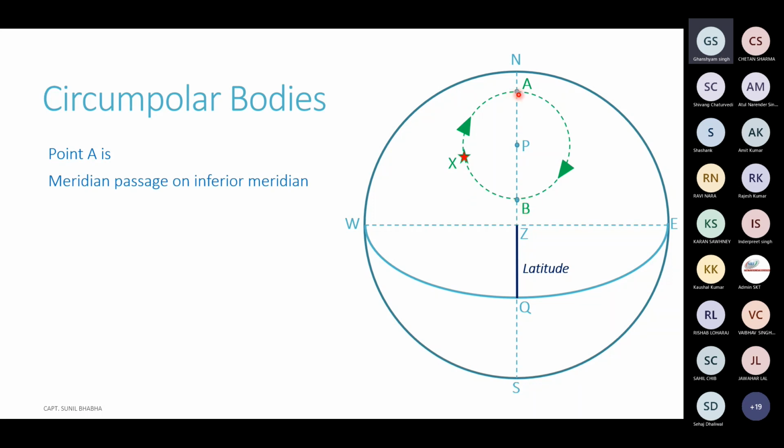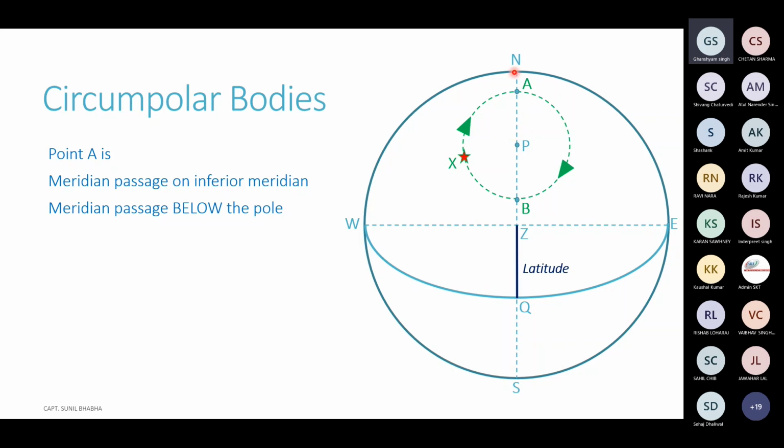Now, point A is known as the meridian passage on the inferior meridian. You can call it the meridian passage of the body on the inferior meridian, or you can also call it the meridian passage below the pole. Now, why do we call it meridian passage below the pole? That also can be seen easily from this diagram.